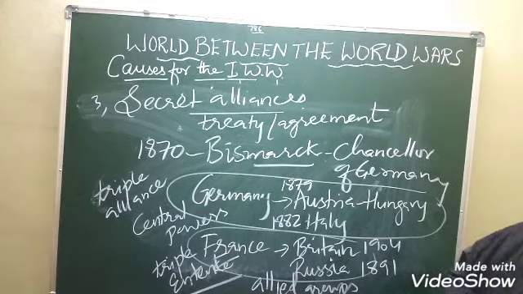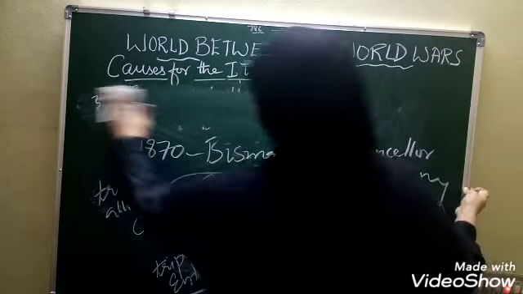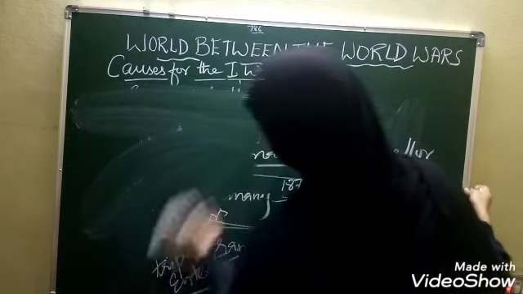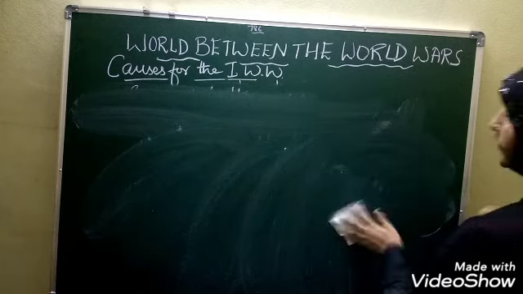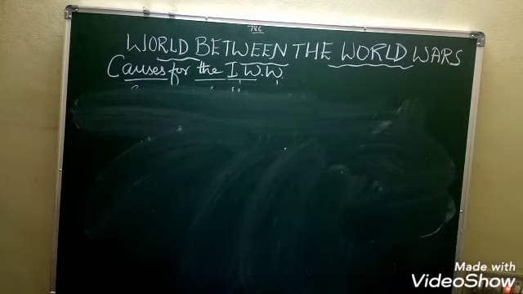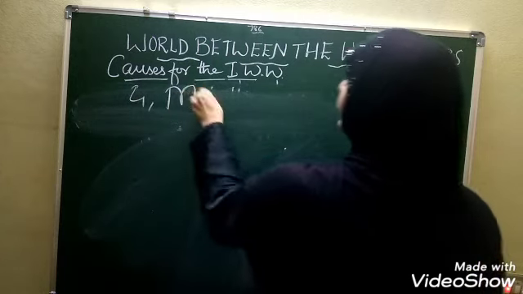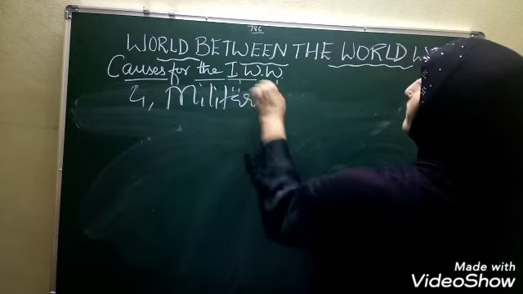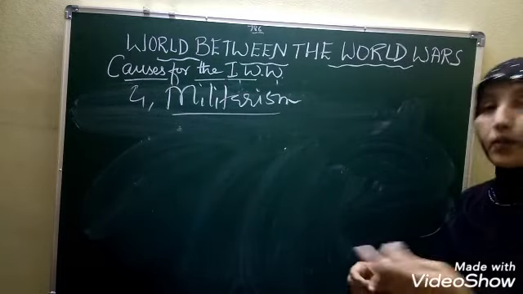Okay, so after the secret alliances, we have the next one. What is the next cause for the First World War? The fourth one is militarism. What is militarism?